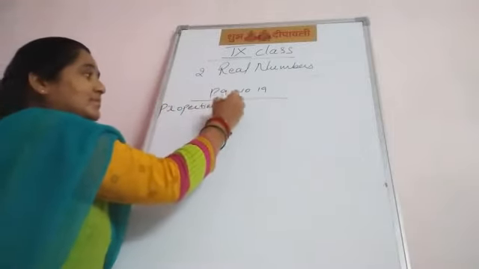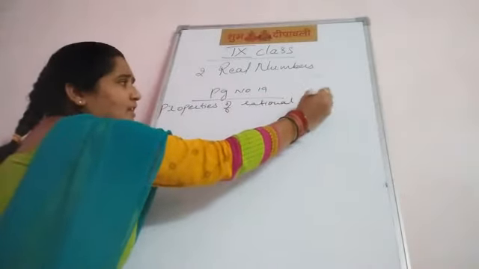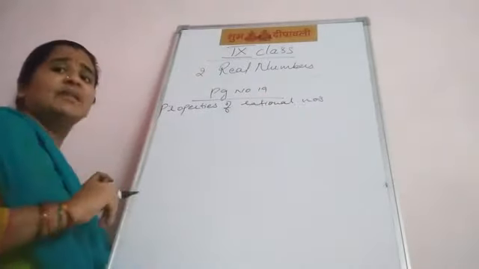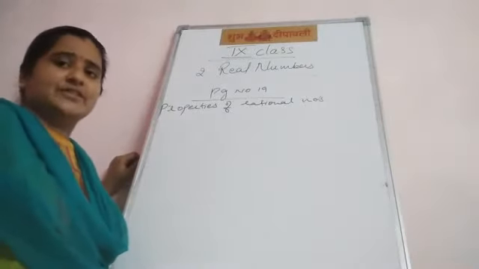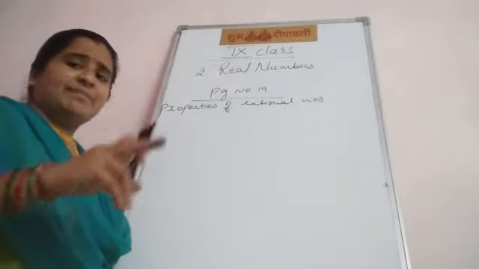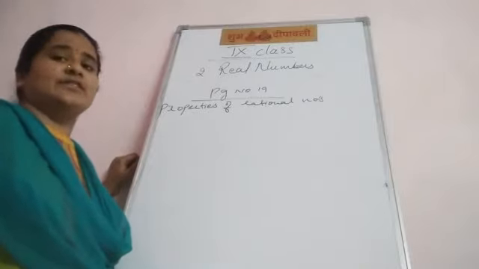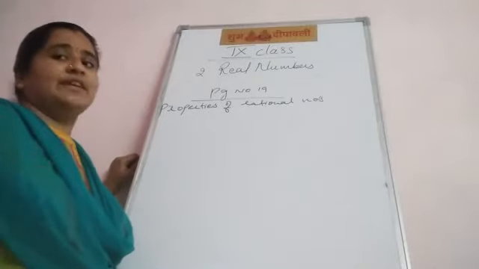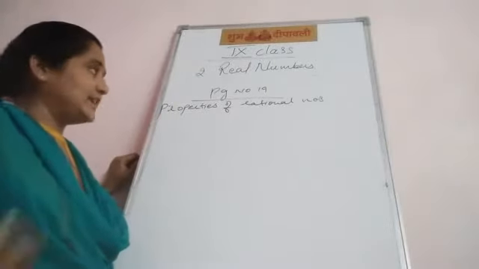Properties of rational numbers. There he explained under addition and multiplication. There are 4 operations: addition, subtraction, multiplication, division. Under subtraction and division, it doesn't satisfy; LHS is not equal to RHS. So, only addition and multiplication will satisfy. What are those properties? 4 properties he explained.